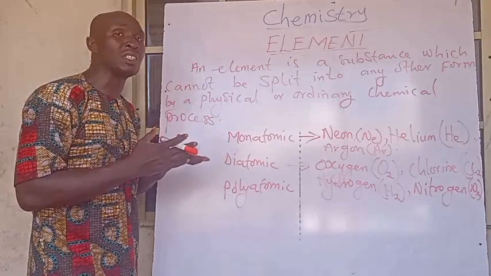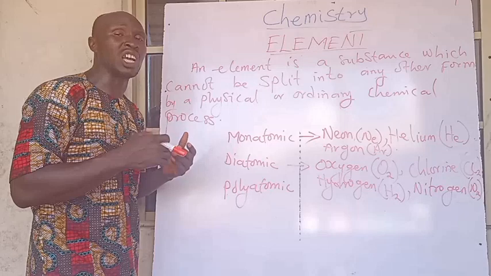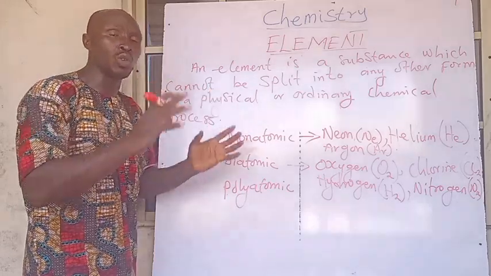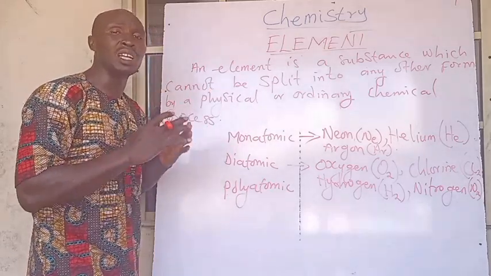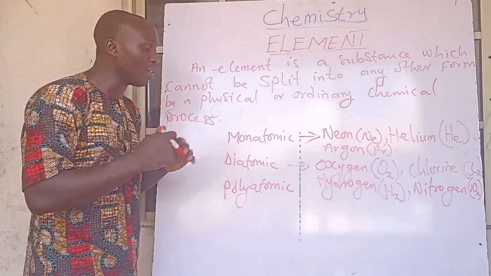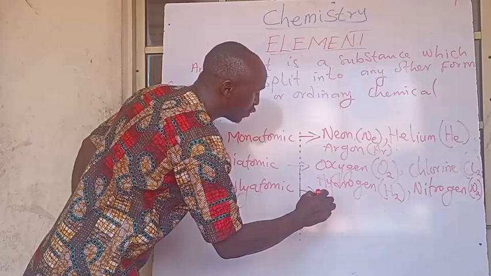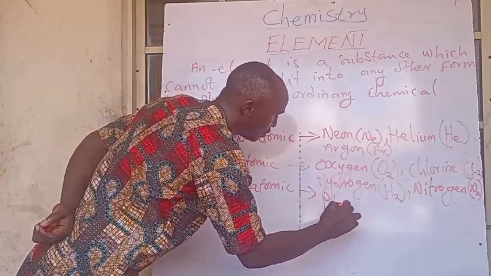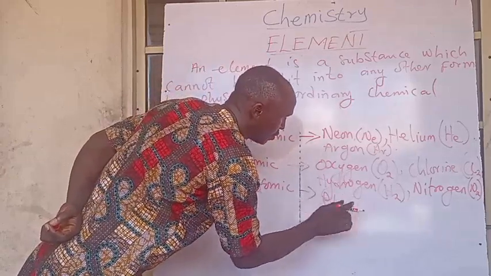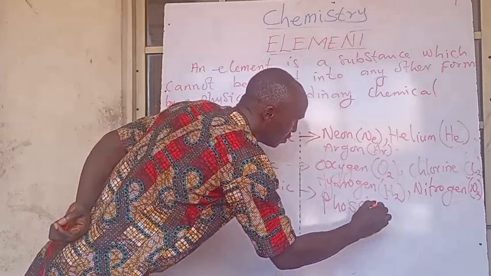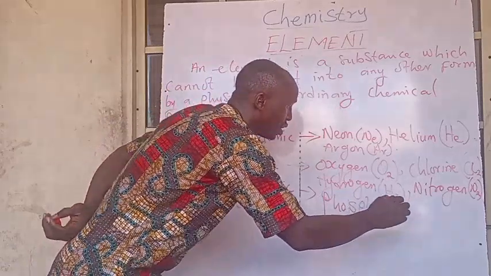Elements. Sometimes we tend to call the triatomic elements, but they are all grouped as what? Polyatomic elements. Number one of them is phosphorus, which is P4.